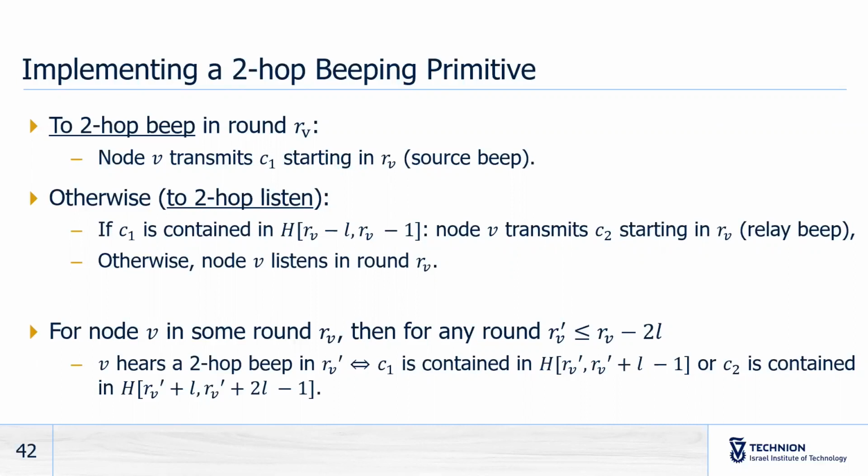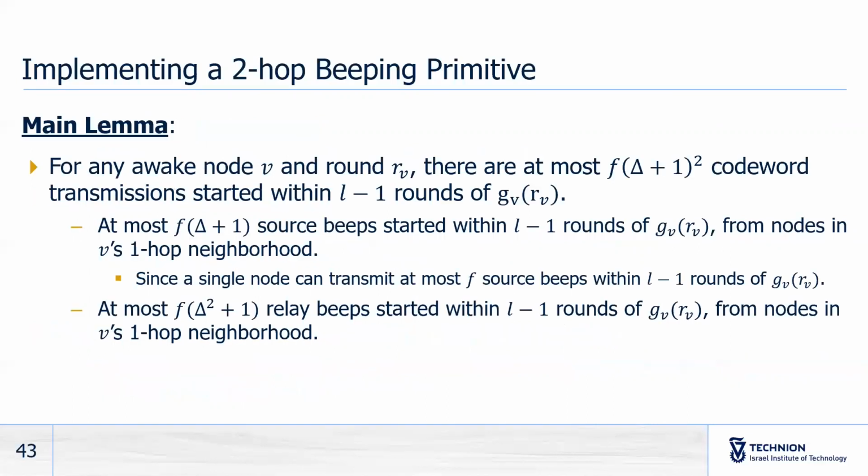And this two-hop beeping primitive guarantees that for some node V in some round RV, for any round RV prime which is more than RV minus 2L, V hears the two-hop beep in RV prime if and only if C1 is contained in its history from RV prime to RV prime plus L minus 1, or C2 is contained in its history from RV prime plus L to RV prime plus 2L minus 1. Here we can see that this RV prime value precisely takes into account the fact that there is a delay in the two-hop beeping primitive.